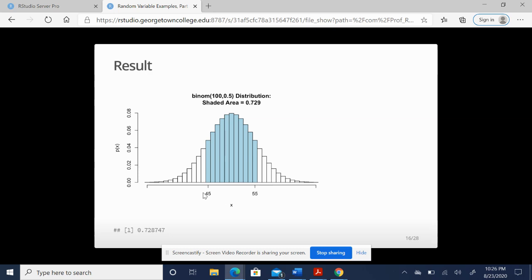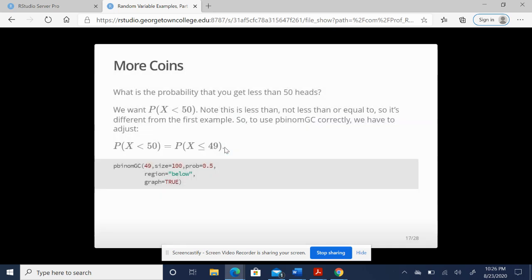Okay. Now we wanted between 45 and 55, and we wanted to include both of those. So 45 is included, 55 is included, and then we have all of the responses in between. And we see that this is about 0.73 probability, or about a 73% chance that we're going to get between 45 and 55 heads in 100 trials. Okay. So let's expand on that.